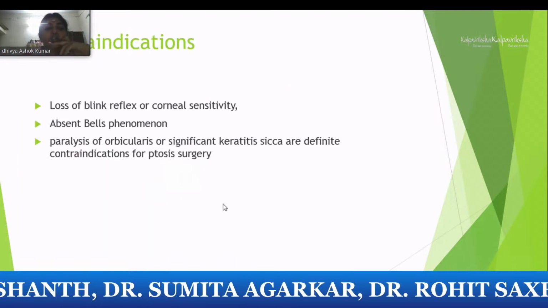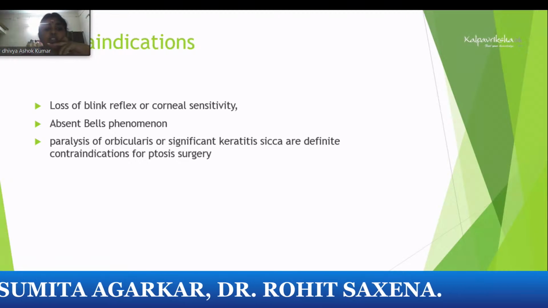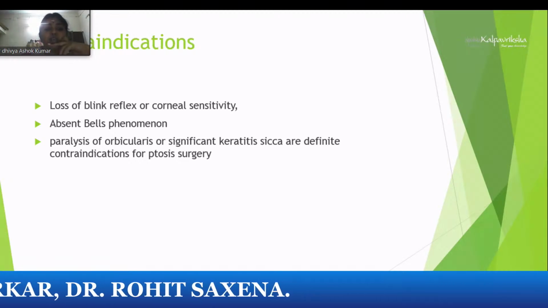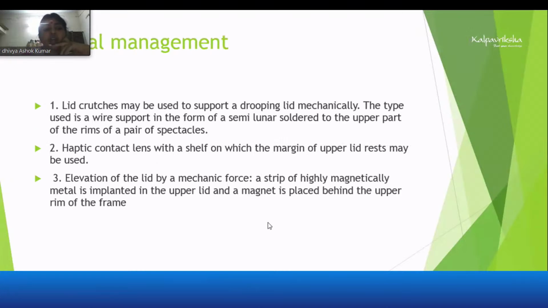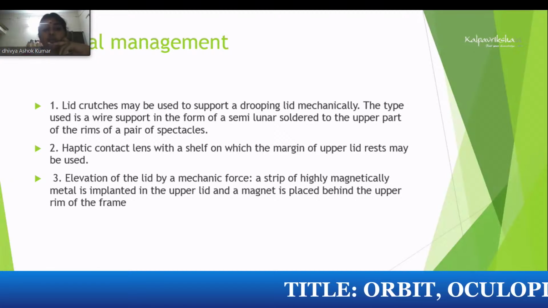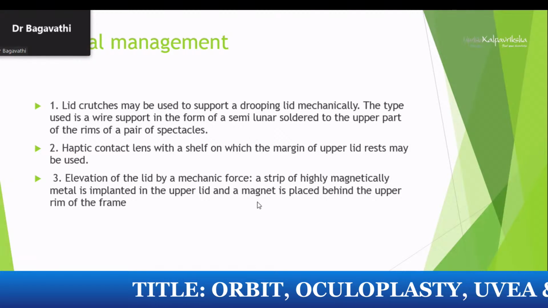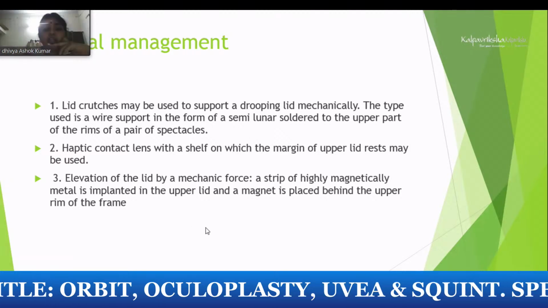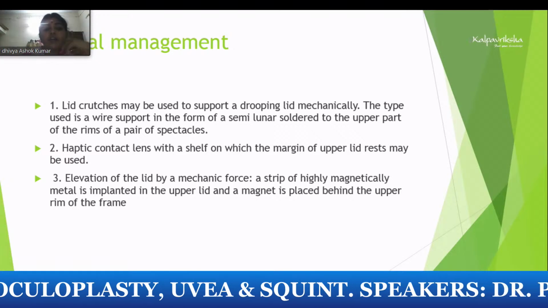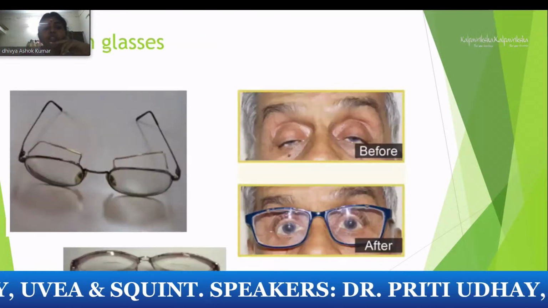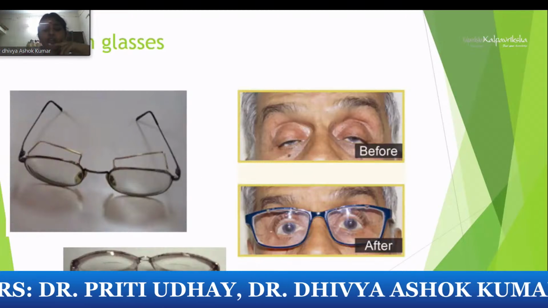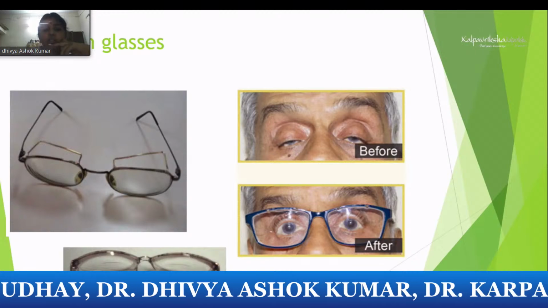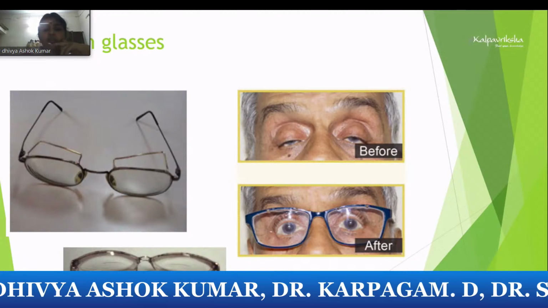The contraindications are absence of blink reflex, corneal sensitivity lost, absent Bell's phenomenon, and severe dry eye; they are contraindications for ptosis correction. Medical management, you can give crutch glasses for these patients, and haptic contact lens with shelf can be tried. There are other techniques where they can magnetically keep a metal implant in the upper lid to keep the lids open for elevation. This is the crutch glasses for the patient with bilateral ptosis, where we are not planning for surgery. You can go for crutch glasses.